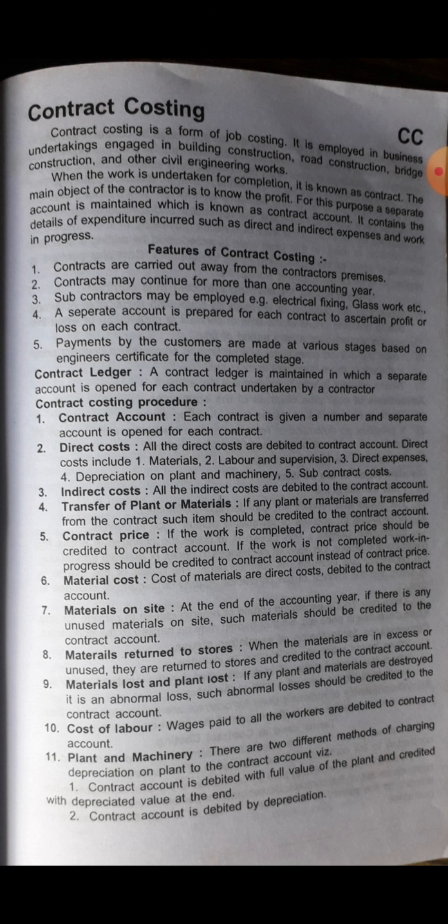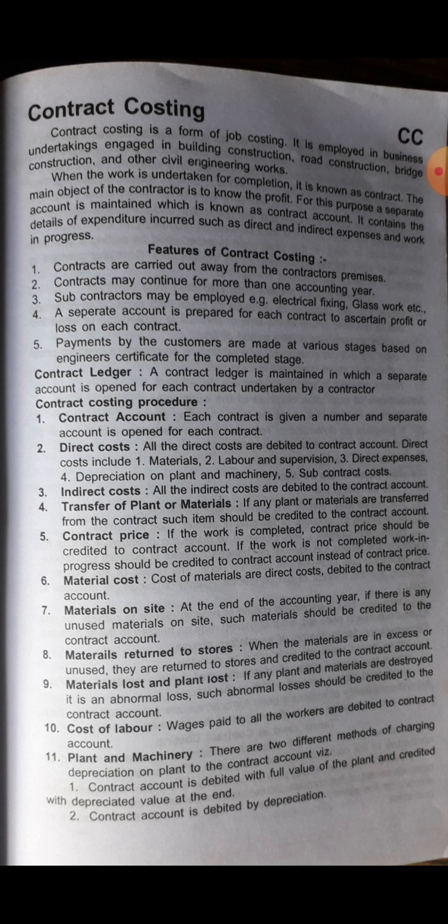Material lost and plant lost: if any plant and material are destroyed or lost, it is an abnormal loss. Such abnormal loss should be credited to the contract account.